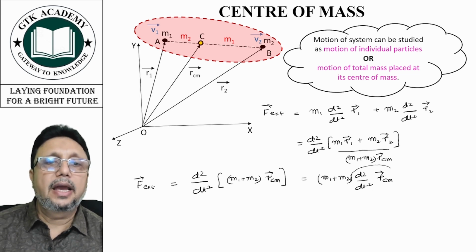Now this is the acceleration of center of mass. So that is m1 plus m2 into acceleration of center of mass.